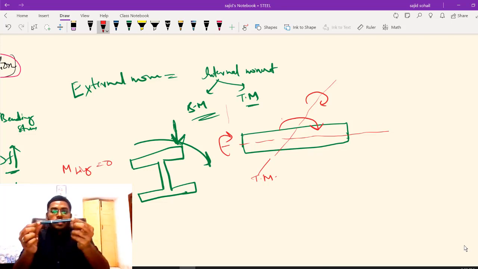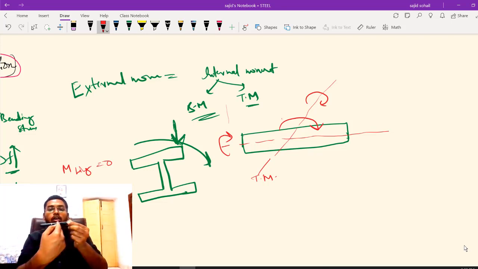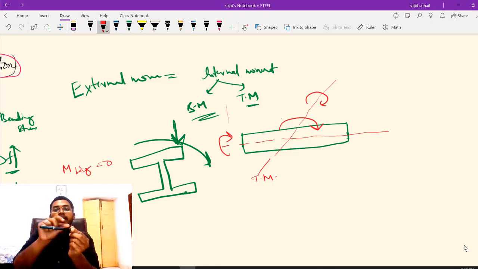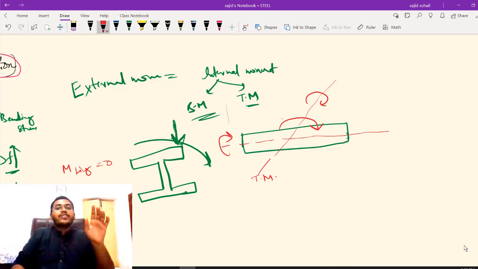So whenever, for example, this is the thing. Along its lateral axis or whatever axis you want to call, if you are applying bending moment, let us try to understand. If you are applying this moment, what will happen? It is trying to bend, right? It is trying to what? It is trying to bend. That's why I am calling it as bending moment. I hope it is very clear, right?